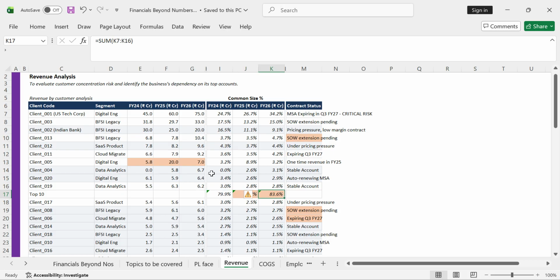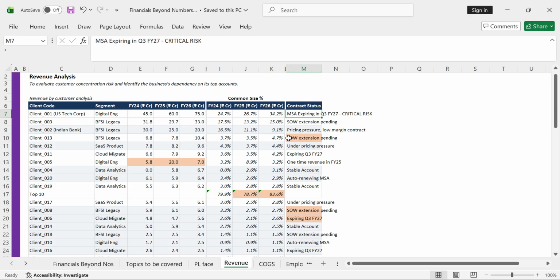Now, the second thing we need to understand from this analysis is that you will analyze each customer and see how it is moving. When you see client number one over here, it is 24% of the entire revenue in FY24, then 26%, and then suddenly it has increased to 34%. It is possible that other customers are providing less revenue than before, or this customer has a huge increase. If you see 45 to 60, a 15 million increase over here. Similarly, over here also there's a 15 million increase, but the percentage of concentration of the revenue has increased drastically over here. So we also need to understand what is happening.